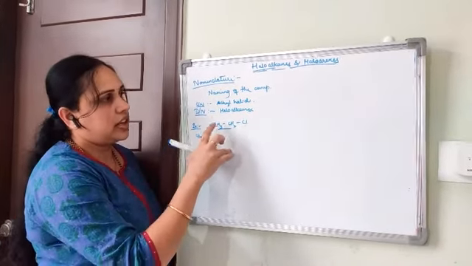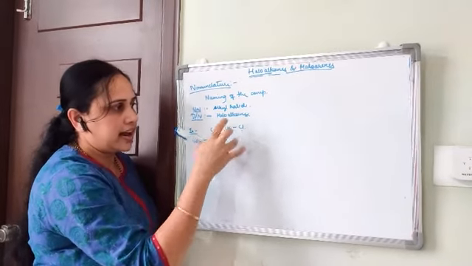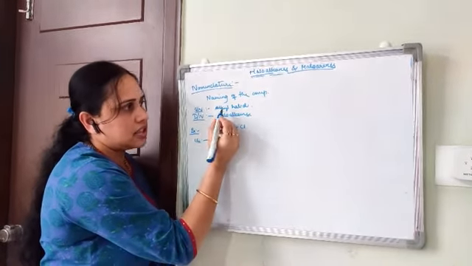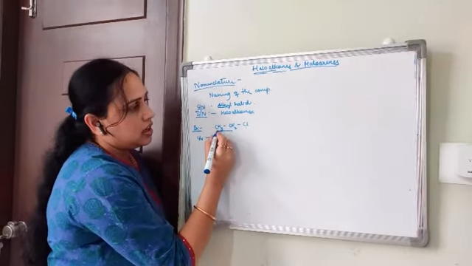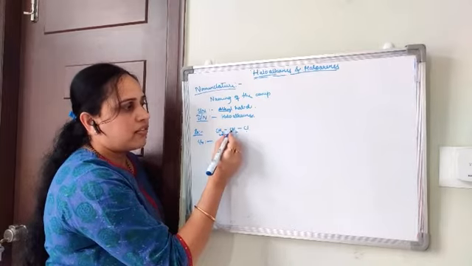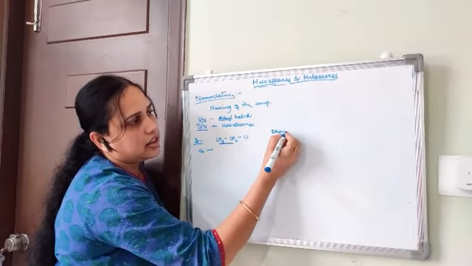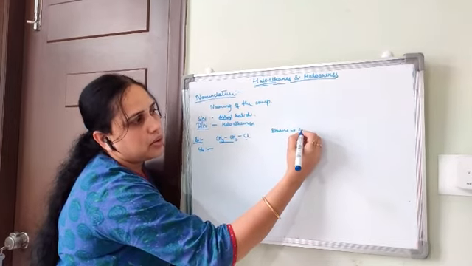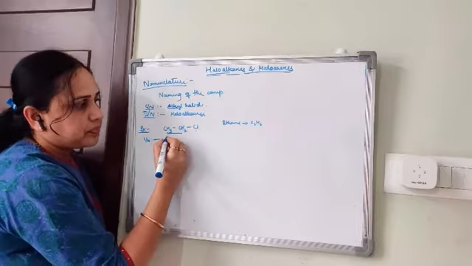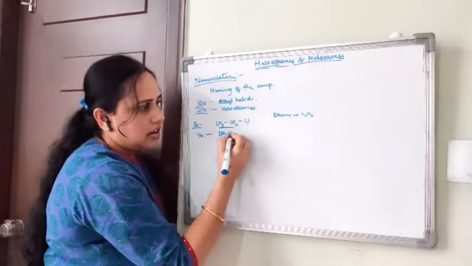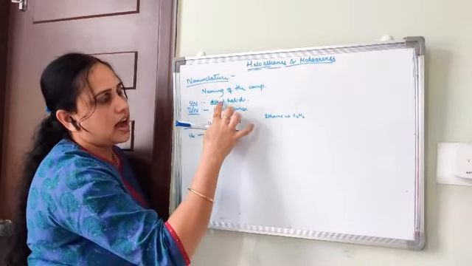So how do we name this compound? The common name is alkyl halide, so alkyl comes first. Ethyl has two carbon atoms, so ethane indicates two carbon atoms. So ethyl chloride, alkyl halide.